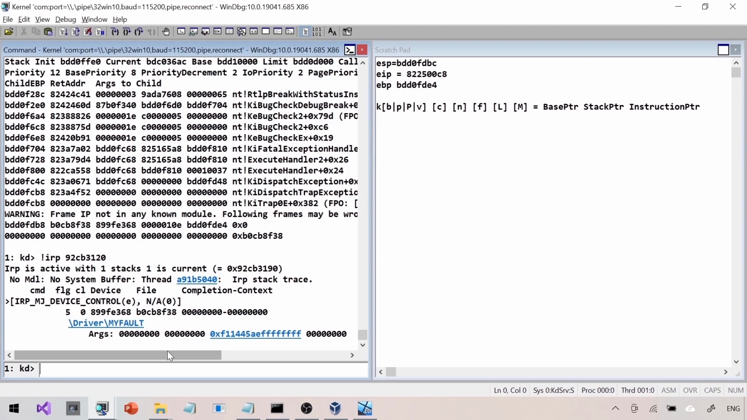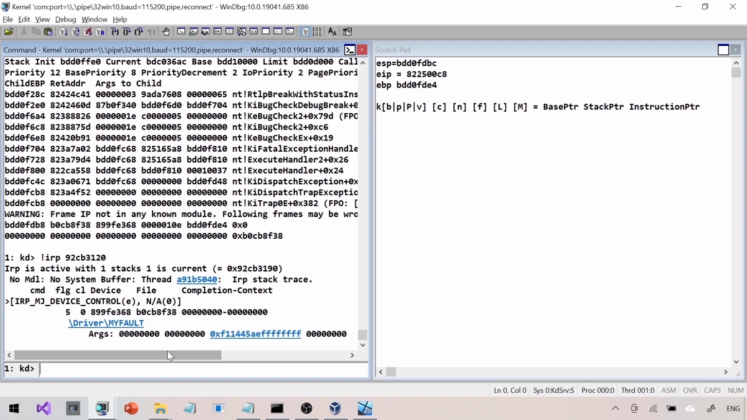There is an IRP pending on a device IO control, and there is a third-party driver which that IRP is pending on. What we have done so far is rebuild the stack. We found out that there is a device IO control in progress, and a device IO control will always have an IRP, and that IRP is pending on a particular third-party driver. It is a good place to start.